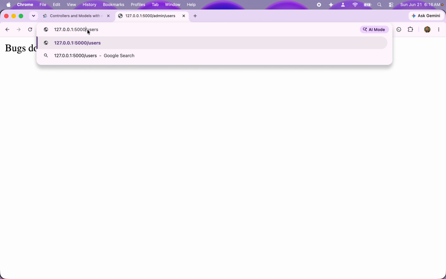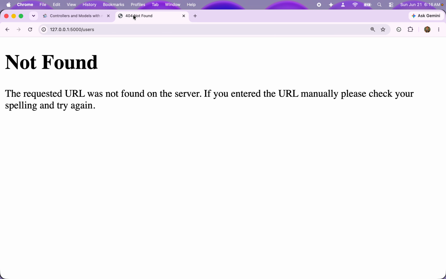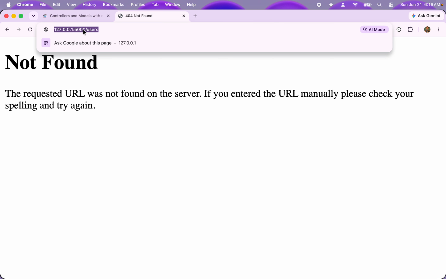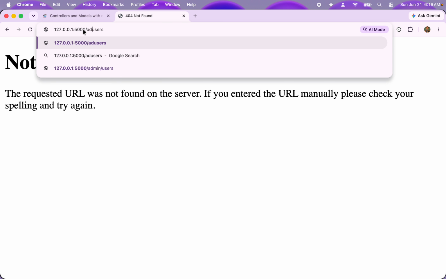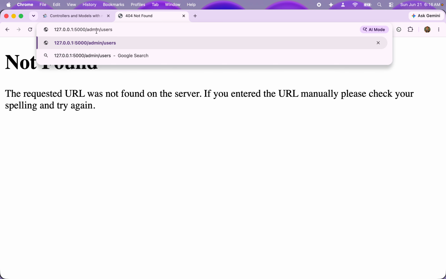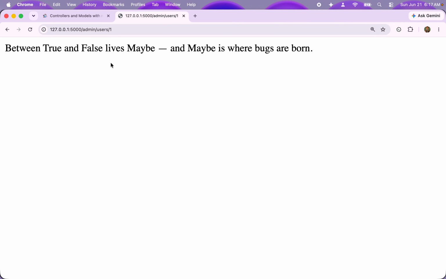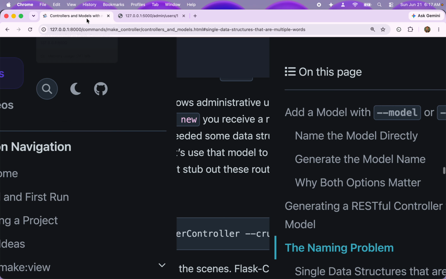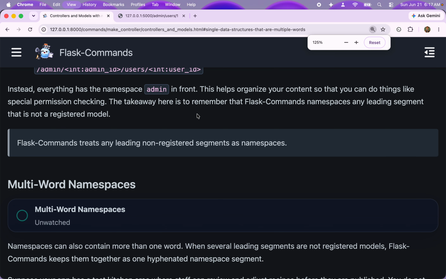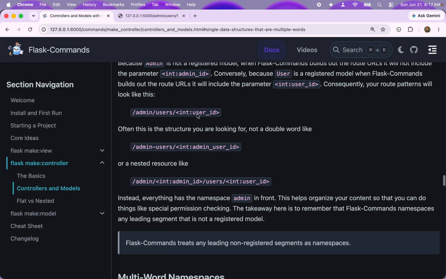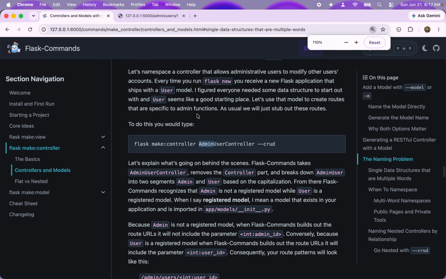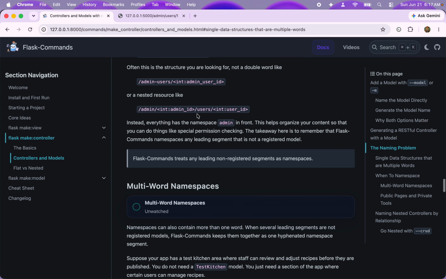Now, if I go here to users, I end up with a 404. So you have all the actions sitting under this admin, and you would protect that, right? That's what this is designed for. So there's the show page, the index page, you have your edit page, your create page, all the 7 RESTful actions. So that is namespacing. So here's a quick thing.